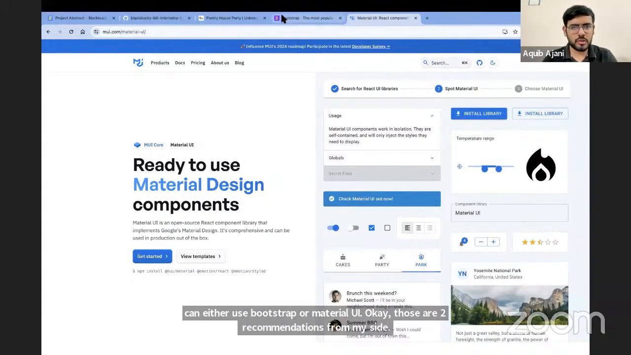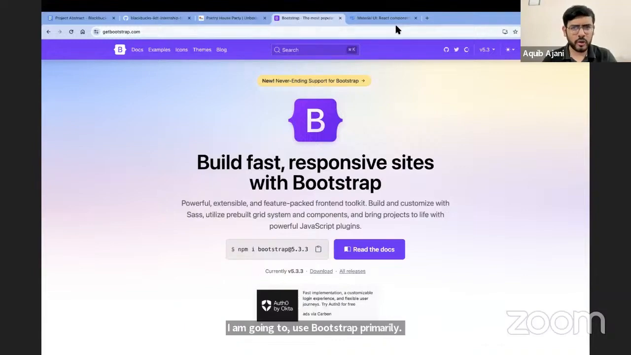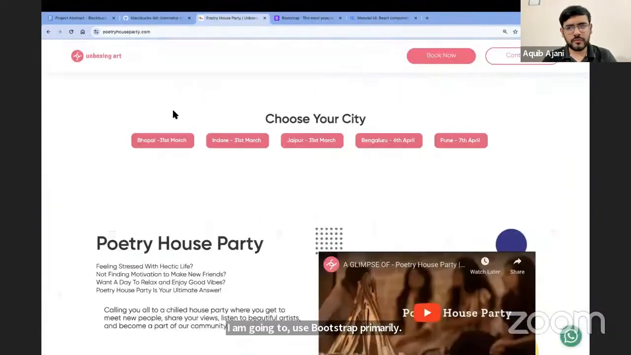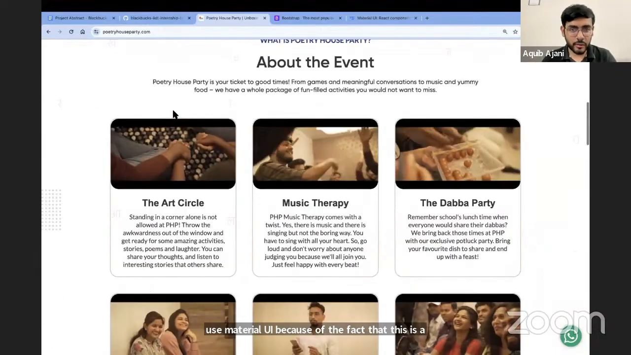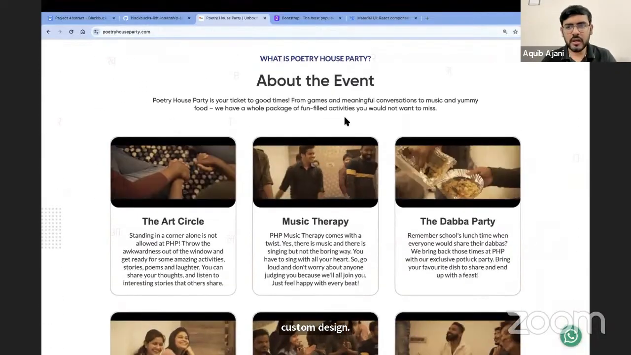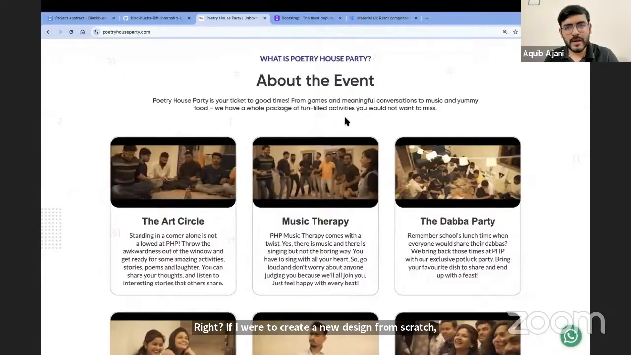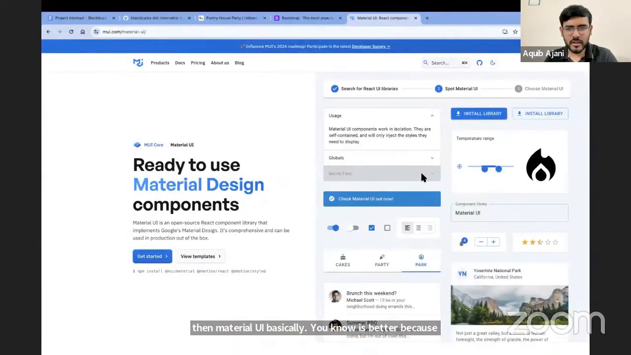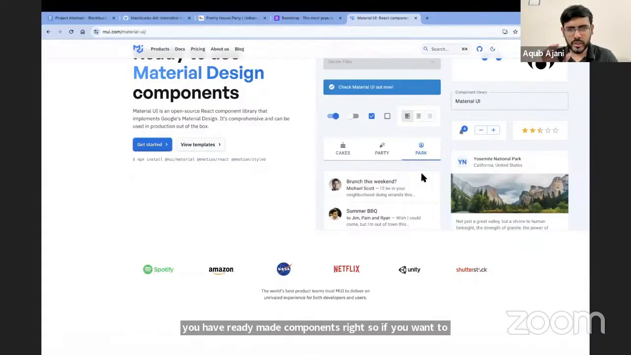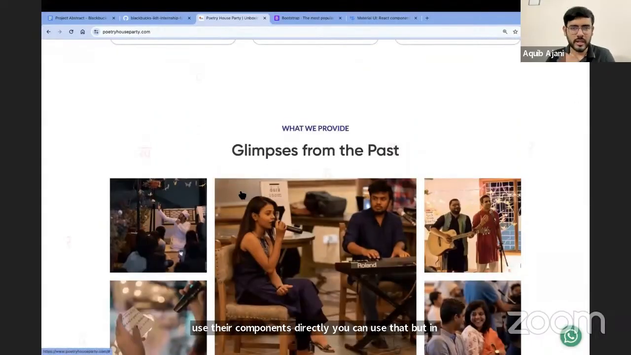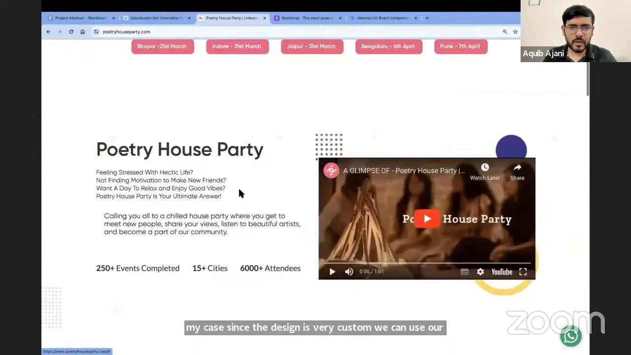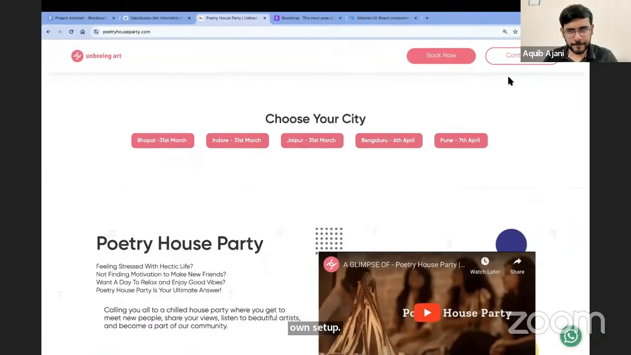I am going to use Bootstrap primarily. I'm not going to use Material UI because this is a custom design. If I were to create a new design from scratch, then Material UI basically is better because you have ready-made components. So if you want to use their components directly, you can use that. But in my case, since the design is very custom, we can use our own setup. So this is the setup in terms of the front end.